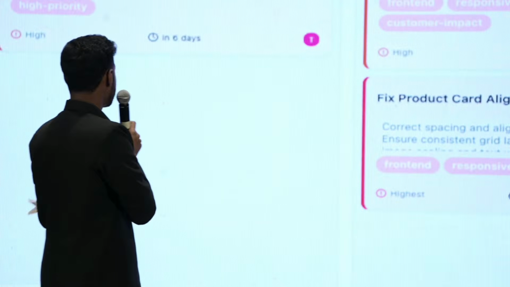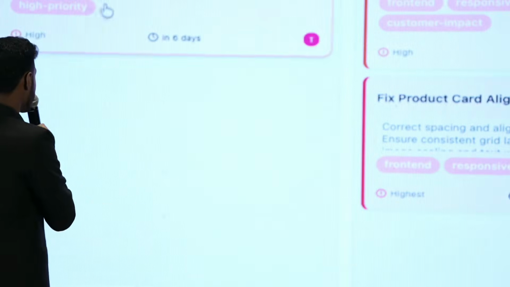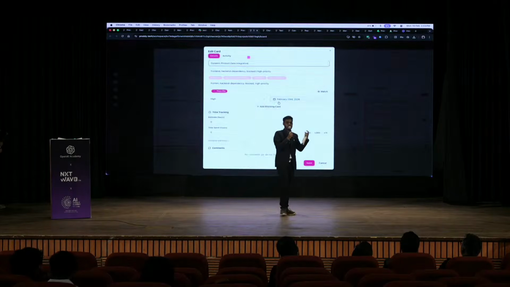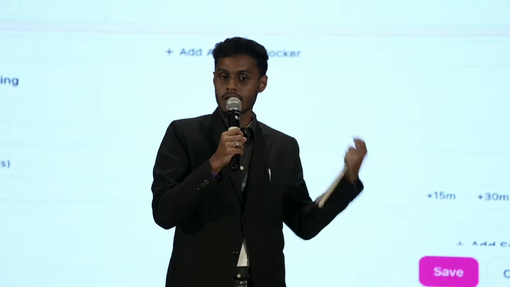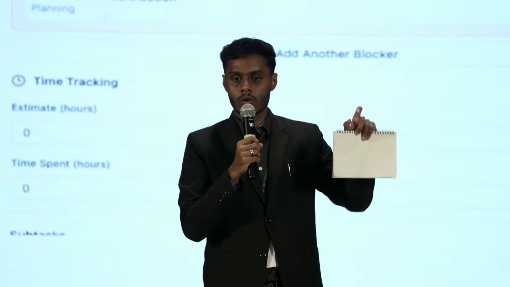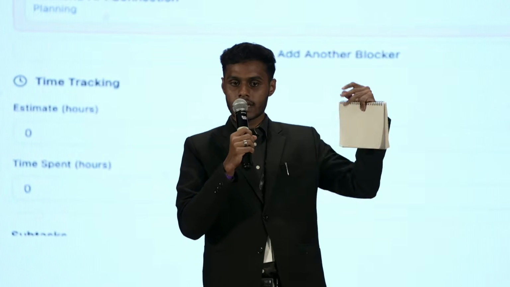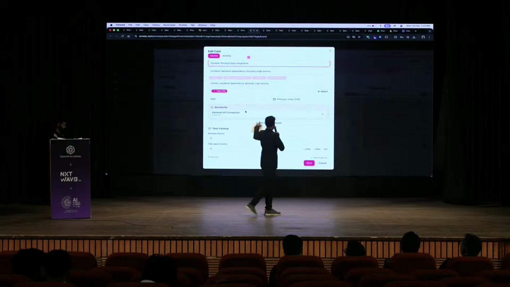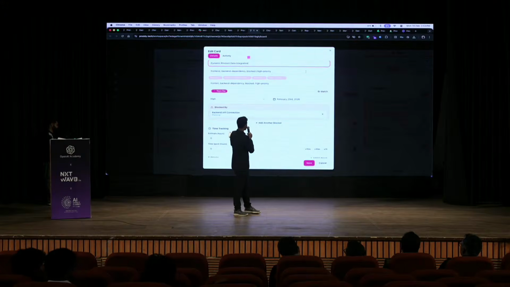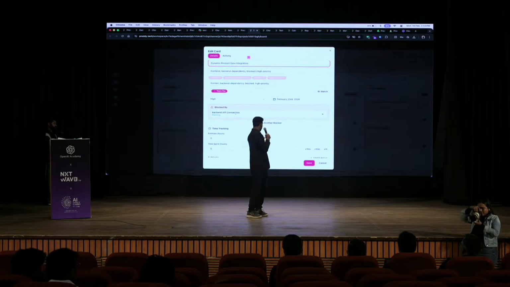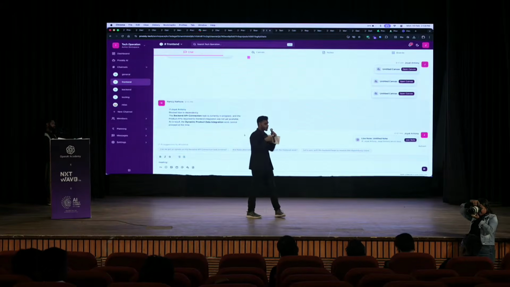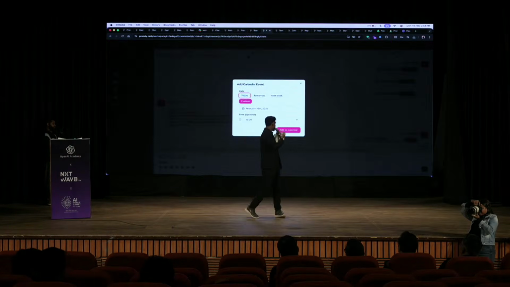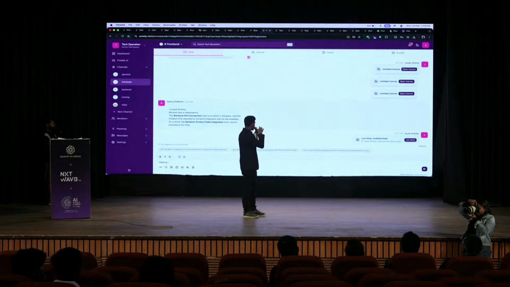So this is very similar to Linear or task management. Something which is very unique is, suppose there is some task which is blocked by another task, AI will create the linkage diagram showing which task is blocked by which other task, and it will automatically add that task as the blocked task. So if the dynamic product data integration is blocked by the backend API connection, it is automatically given as the backend API connection. Now going to the chat, if I want to quickly add something to the task, I can right click on the message.